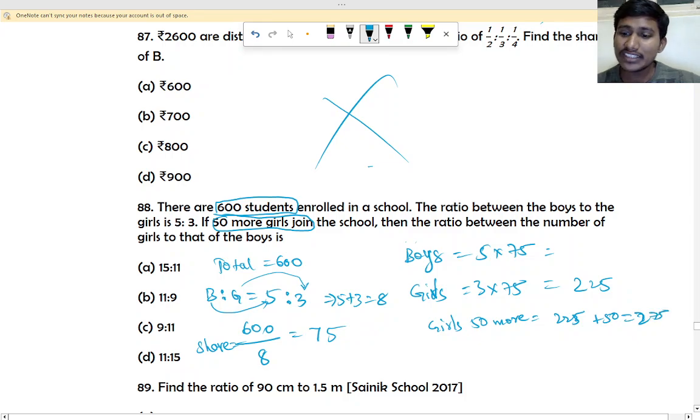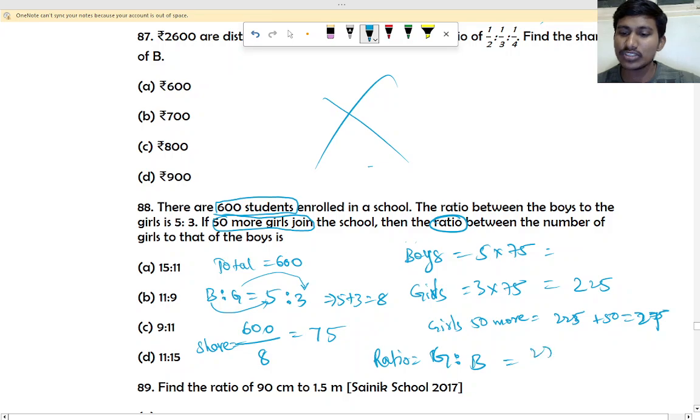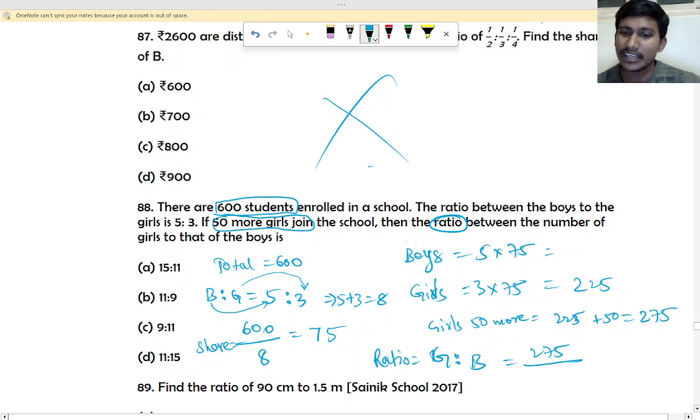Yes. Now we have to find the ratio. What you have to find? Ratio between girls to boys. Okay, ratio. We know girls to boys. Girls are 275 divided by boys. If you find boys, you will get the answer. Here don't multiply boys. No need to multiply. So 5 into 75, because we have to cancel it. Ratio means divided by. We have to cancel it. So that is why I did not multiply. So 275 divided by 5 into 75.